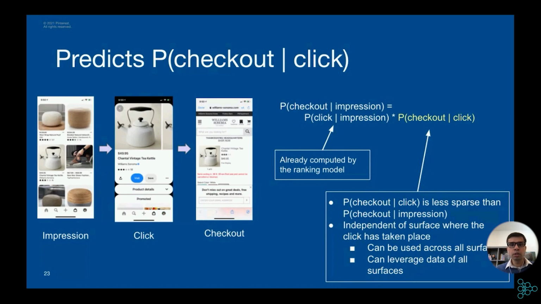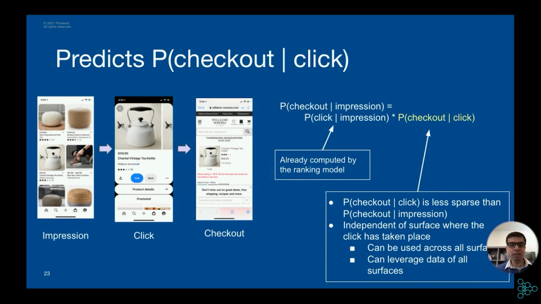Another thing is we are assuming conditional independence. Whether a user will buy or not after clicking on a product is independent of where the user saw the impression. So checkout given click is independent of the recommendation surface. That means we can use the data from all different recommendation surfaces to model this probability, and we can also use the same probability model across all these different surfaces. How do we predict the probability of click given impression? Luckily, this probability is already predicted by the ranker.